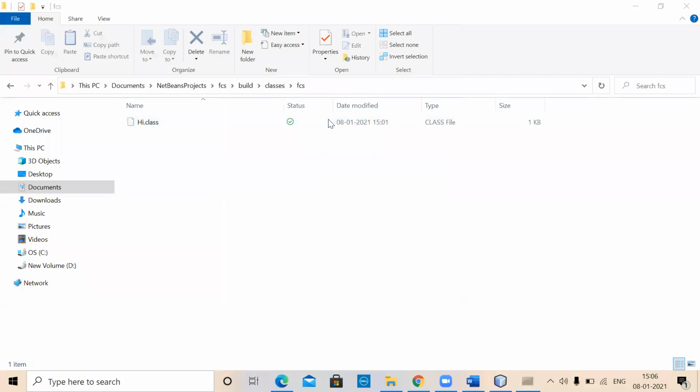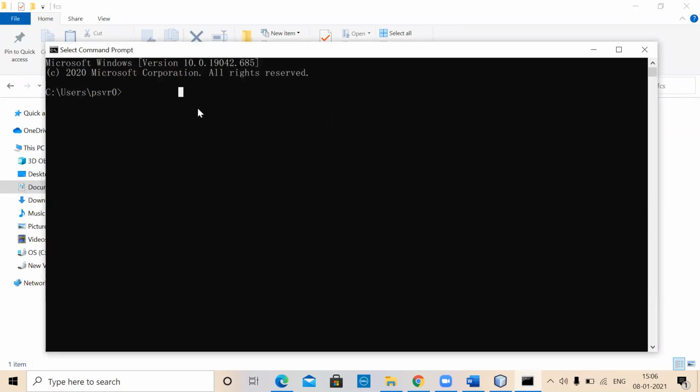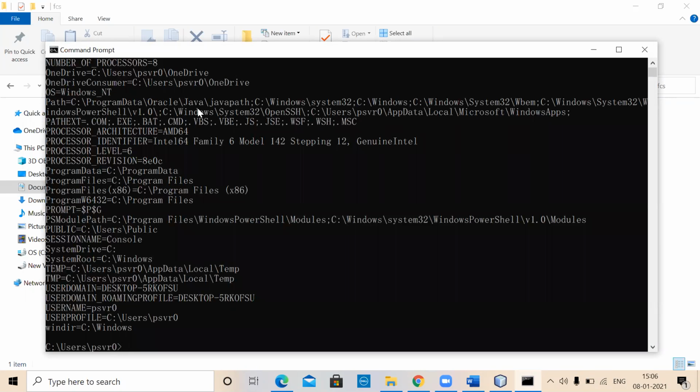So you are going to get this. That's okay. But a number of variables will be there, environment variables. These things are called environment variables. How do you display the environment variables? By just simply typing set. SET is the name of the command. When you give it, there is one environment variable called path environment variable.